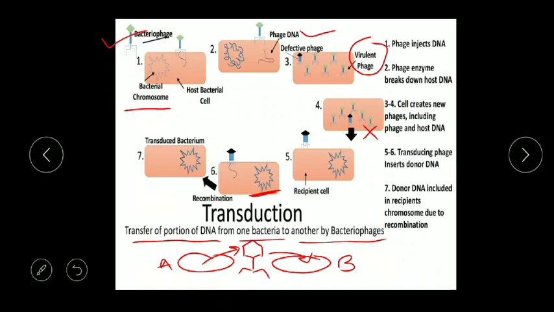Now this DNA will integrate with the bacterial DNA of B. When it integrates with the bacterial DNA, it is called a lysogenic cycle, and this bacterium will be called a transduced bacterium, because these phages that developed had already taken some of the DNA from bacterium A and transferred it into the other bacterium B. Because of this, bacterium B is a transduced bacterium, and this process is known as transduction.